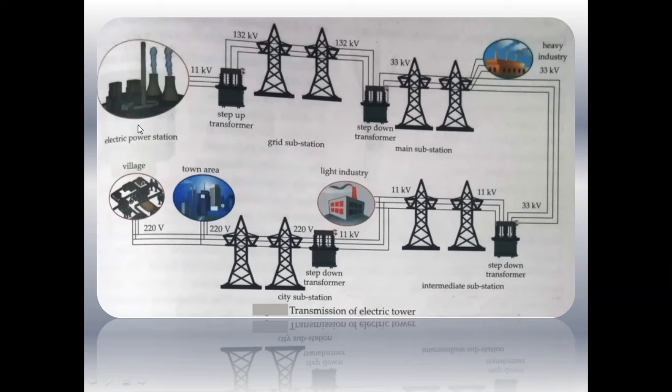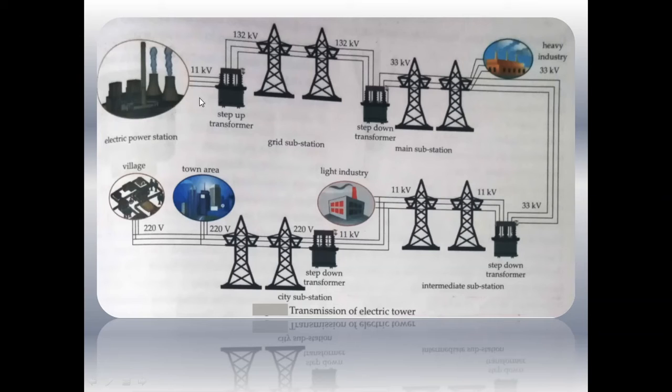From here, the power stations generate electricity at 11,000 volt or 11 kilovolt with an alternating frequency of 50 hertz. Now 50 hertz means the polarity at the terminal changes 100 times a second, that is, it will be plus for 50 times and minus for 50 times. So power generated at the electric power station is transmitted to the grid substation over a long distance. At the grid substation, the alternating voltage is increased. This is the grid substation.